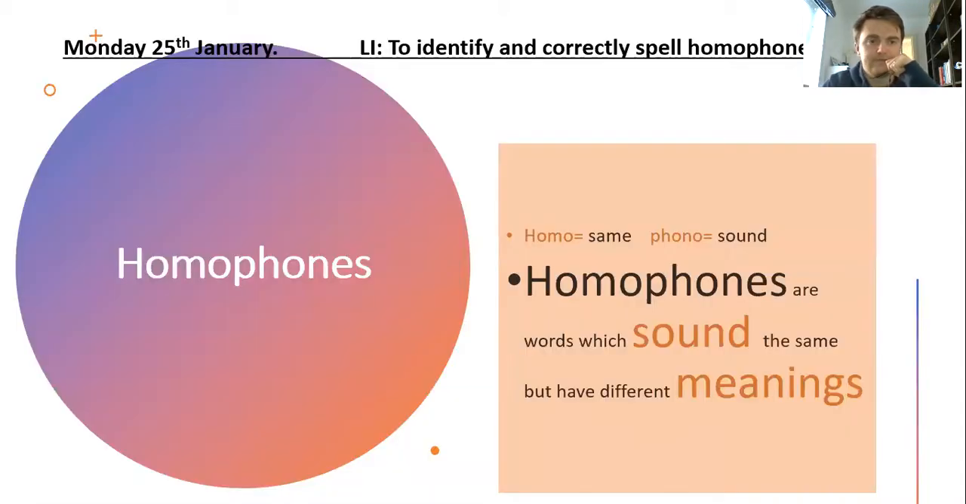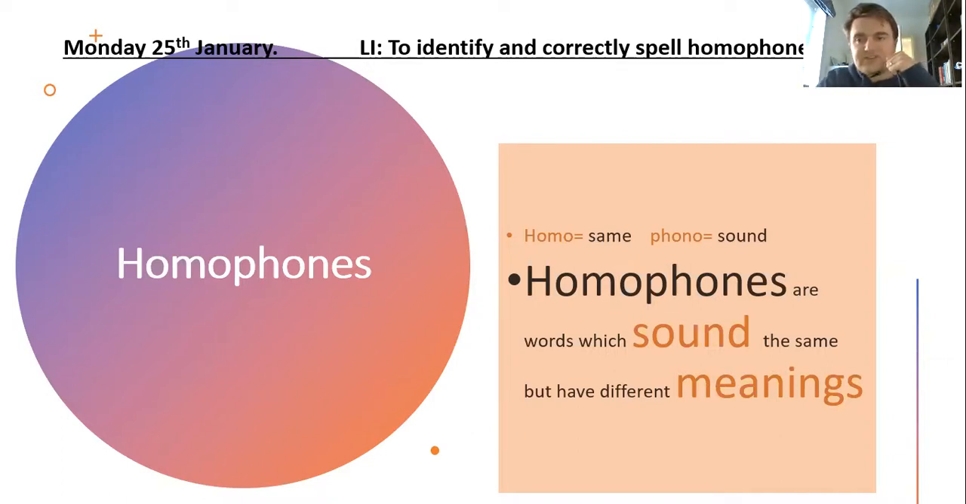Okay, so let's have a look at what we're looking at today. So we're looking at homophones. Now the word homophone has quite an interesting etymology, that means it's how a word is made. So homo means the same, and phono means sound. So a homophone is literally words which sound the same, but they have different meanings. And it comes from Greek root words, I believe.